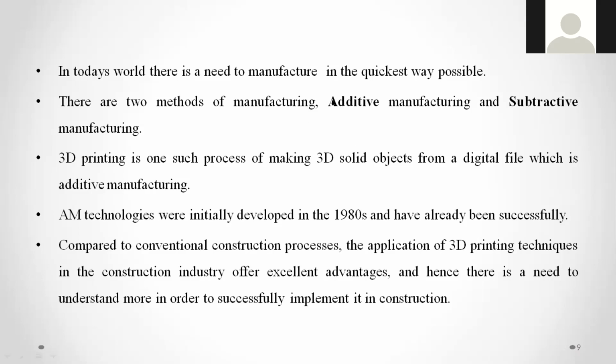Additive manufacturing is combining materials, forming layer upon layer of different material and forming a bigger model. Subtractive means to develop a model in an accurate way. For example, if you want to develop a design in jewelry form, it is not like a complete model. To achieve some design, some material has to be subtracted from that. That is called subtractive manufacturing. 3D printing is one such process of making a 3D solid object from a digital file, which is additive manufacturing.